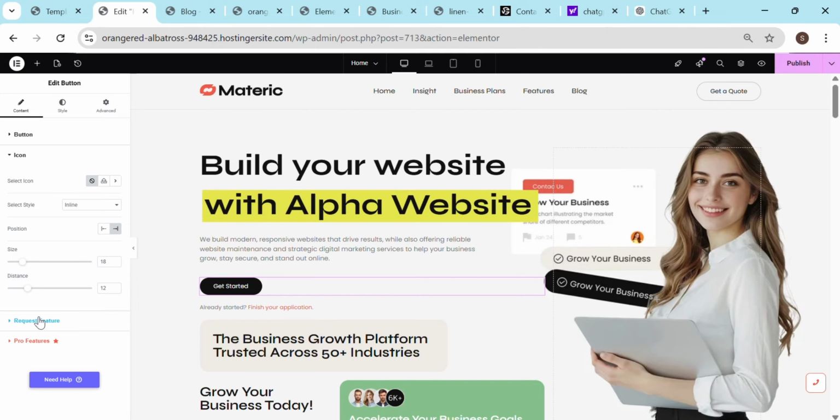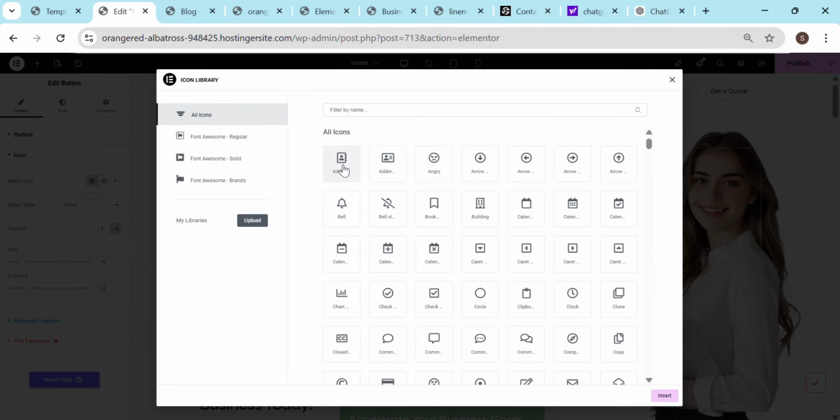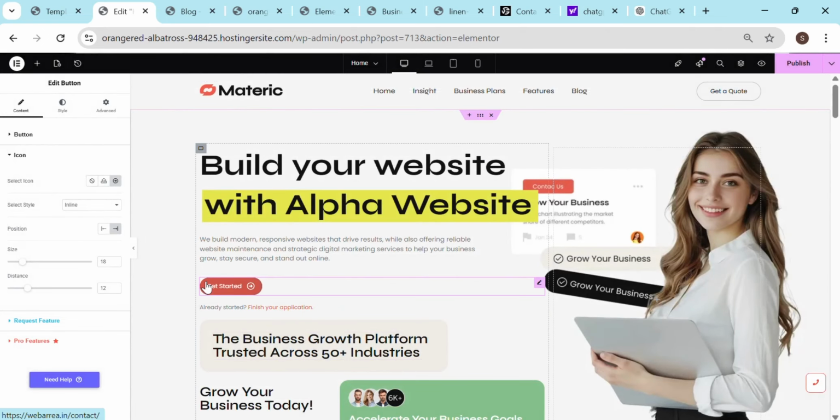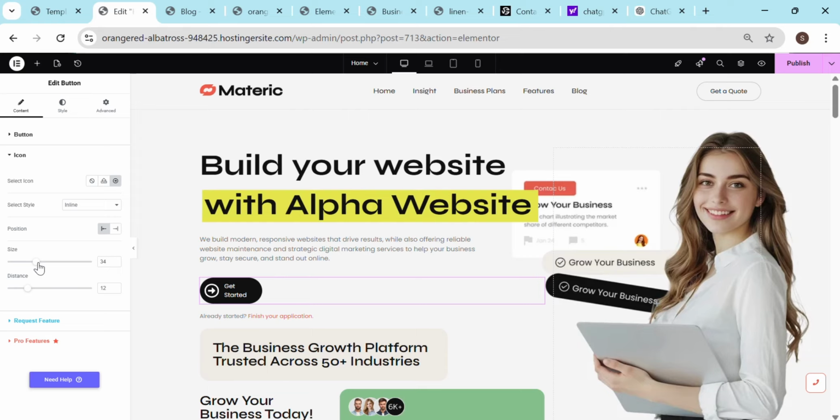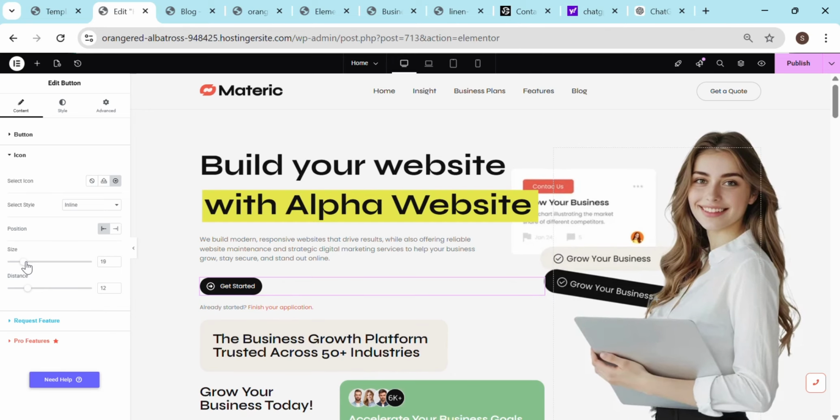And if you need any icon, this is the icon setting, which is off. If you want an icon, you can select some icon, like the arrow button, and insert. So you can see the arrow over here. You can customize the position of the arrow. It can be on the front or the back. I'll add it on the front. You can increase the arrow size. I'll keep it by default, and the distance.